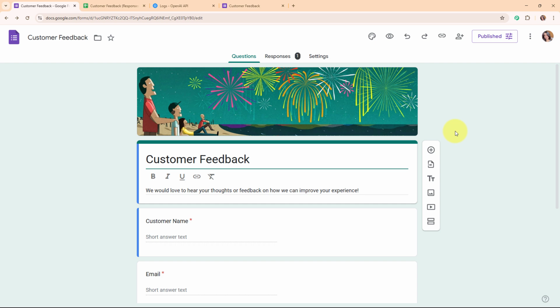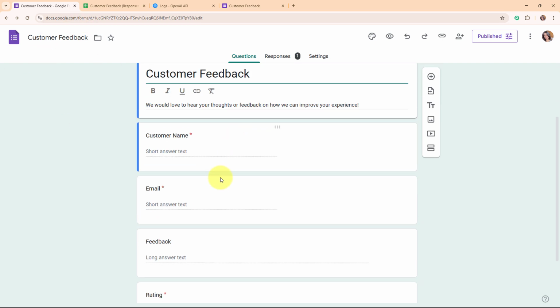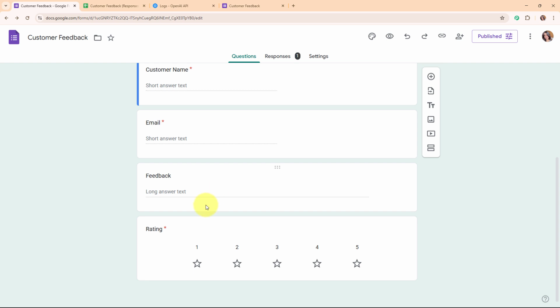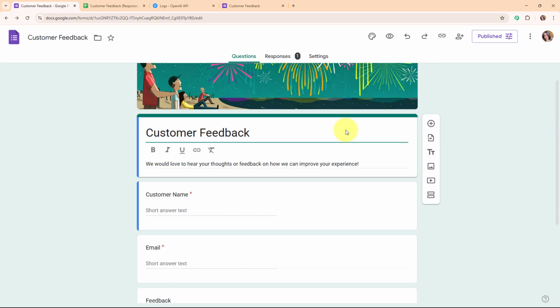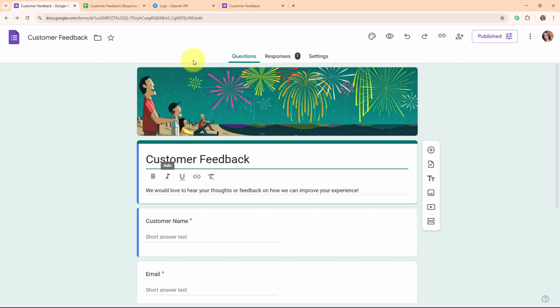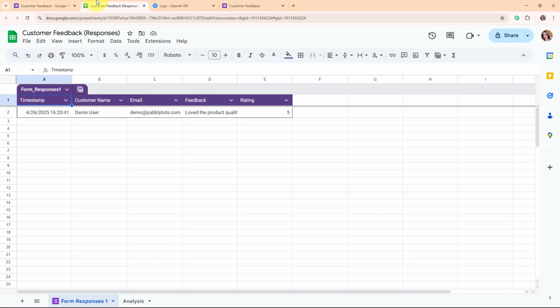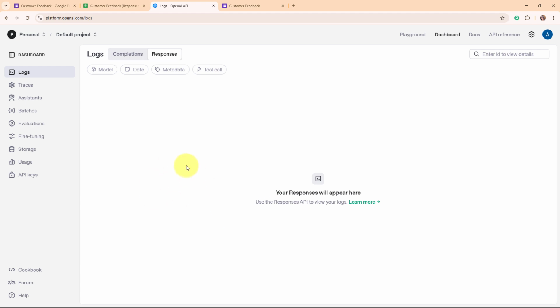Alright, so here on the screen you can see the Google form that I've created for my customer feedback with the fields as customer name, email, feedback, and the rating. So now my objective is, as soon as I receive a feedback through this particular form, then automatically the response should be captured in Pabbly Connect, and after capturing the response, that response should be sent to OpenAI for the categorization and the sentiment analysis generation.